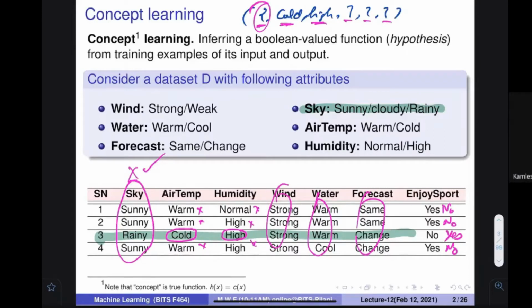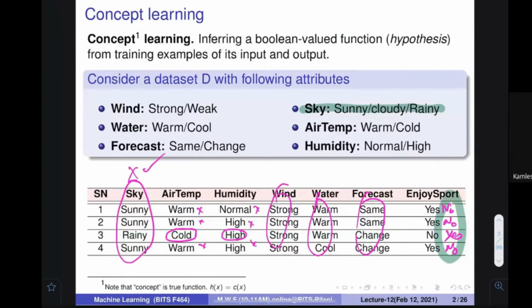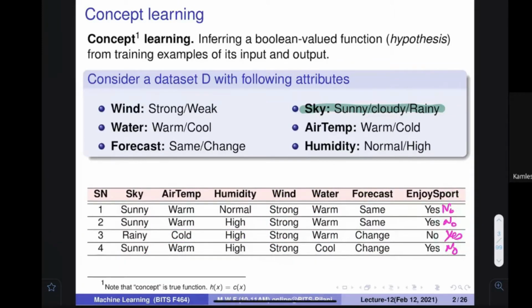So if, for a given hypothesis, you want to find out what the prediction is, in this way you find out the prediction. Since we know this, let me remove all of this and just focus on the output. In this output, four things we have evaluated, and out of them, how many are correct. You can see yes, no, therefore this is a problem. Yes, no, there is a problem. No, yes, there is a problem. Yes, no, everywhere there is a problem. So accuracy is 0%. This particular hypothesis has 0% accuracy.